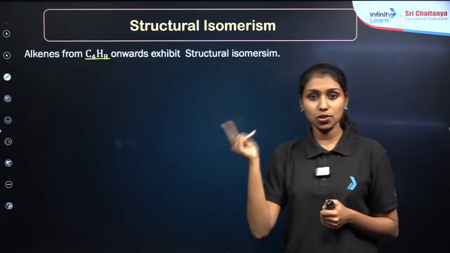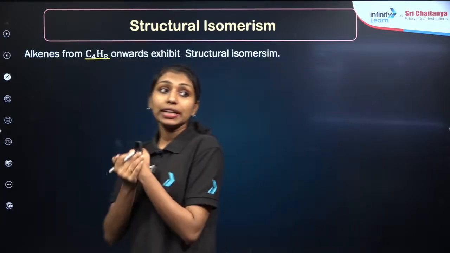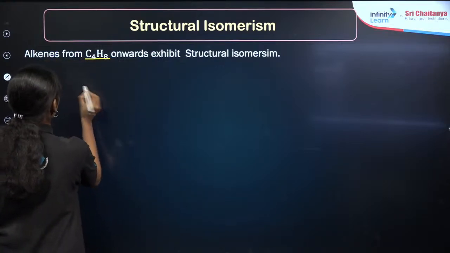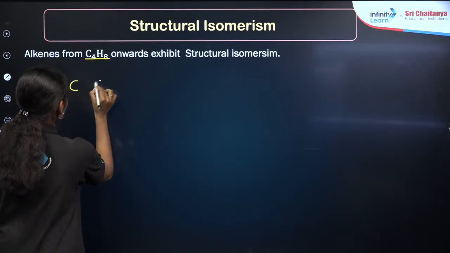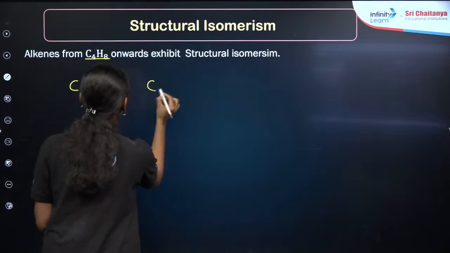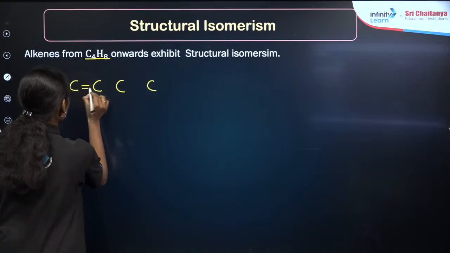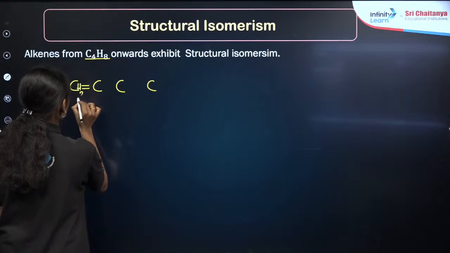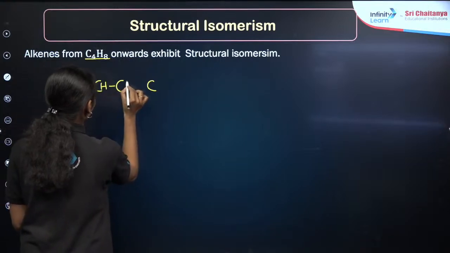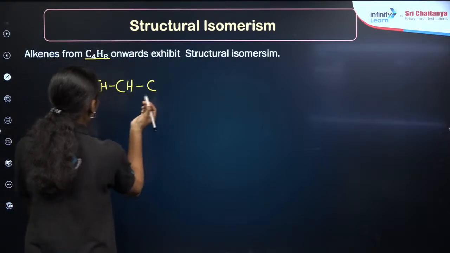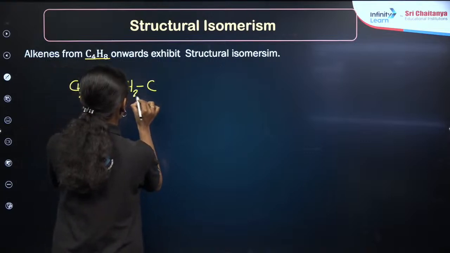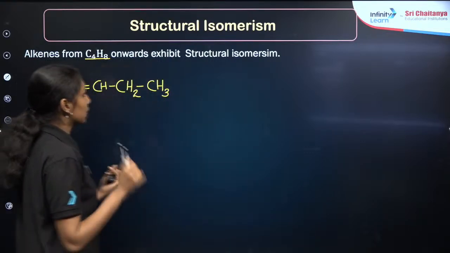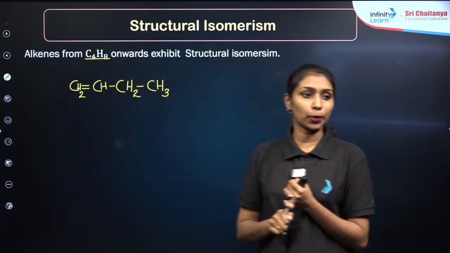What are the different types of structural isomers in the case of butene? 4-carbon, so I am giving first double bond here, then CH2, CH. This is one type of compound.